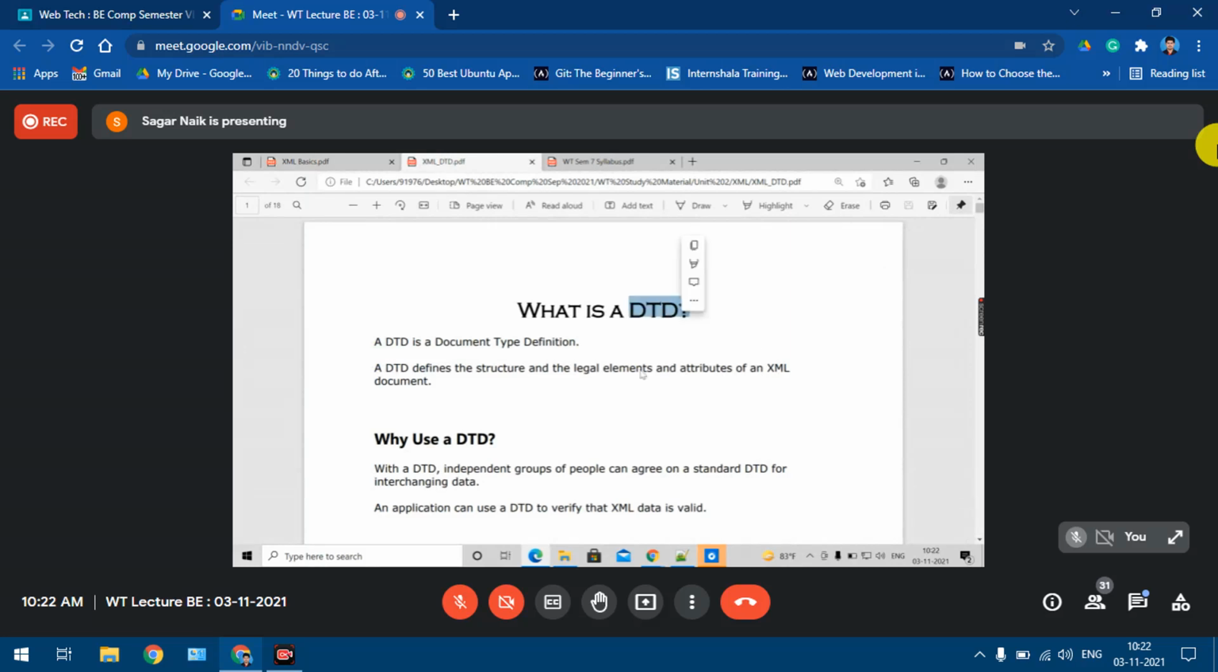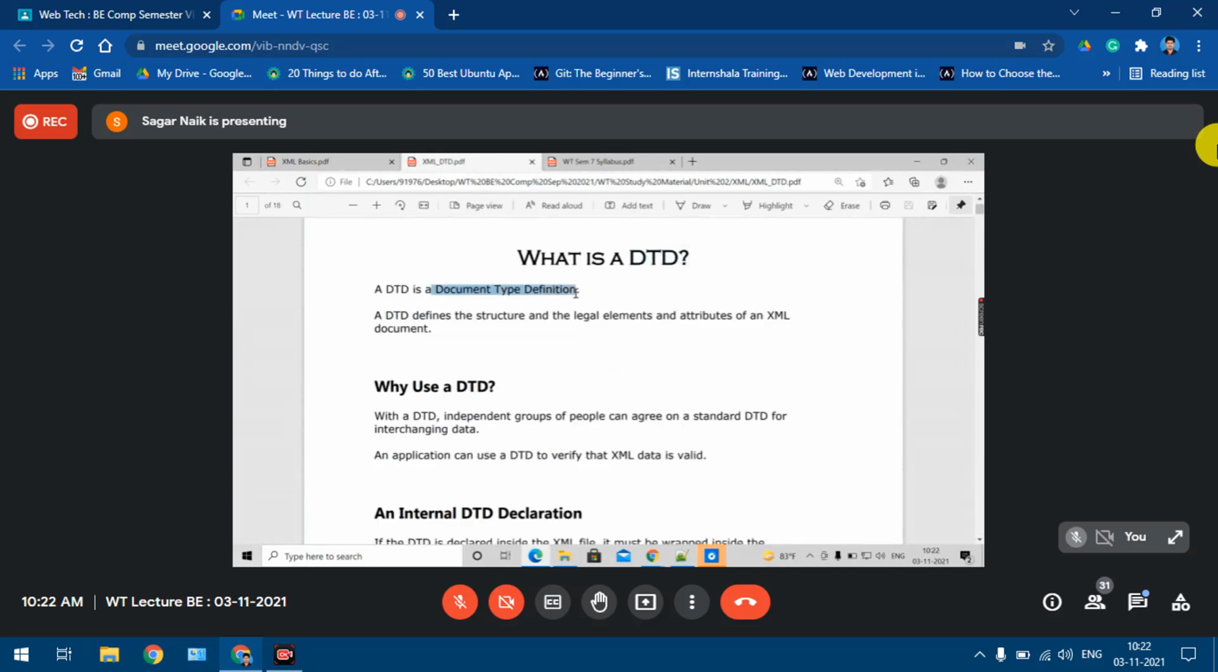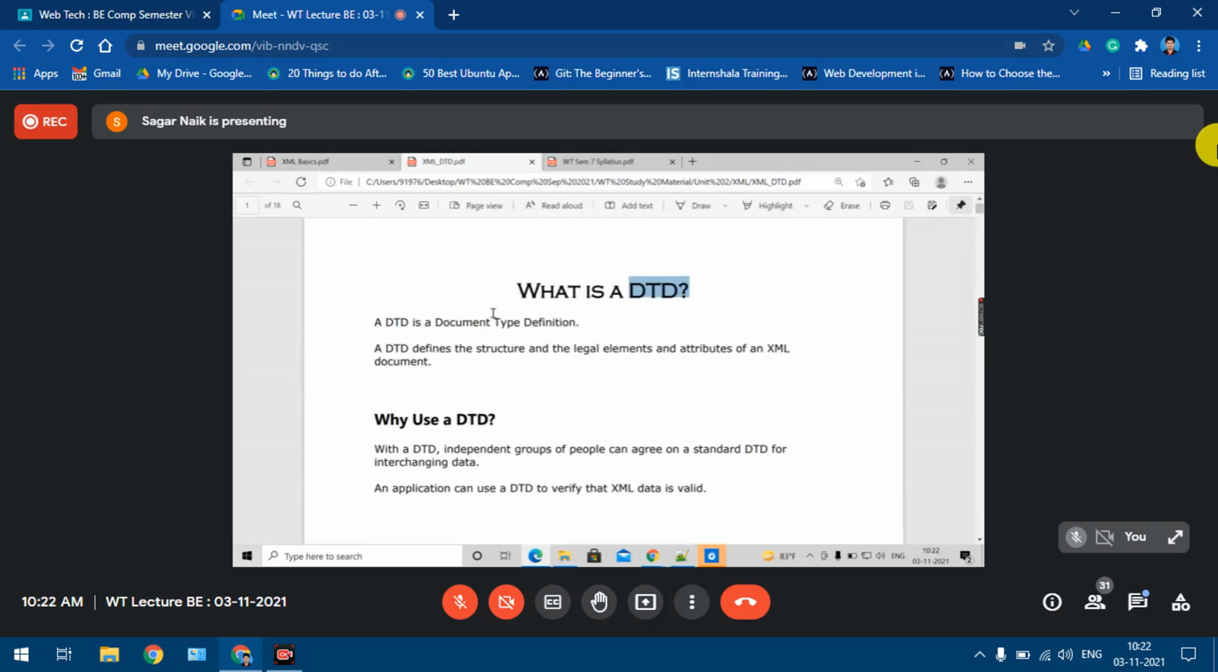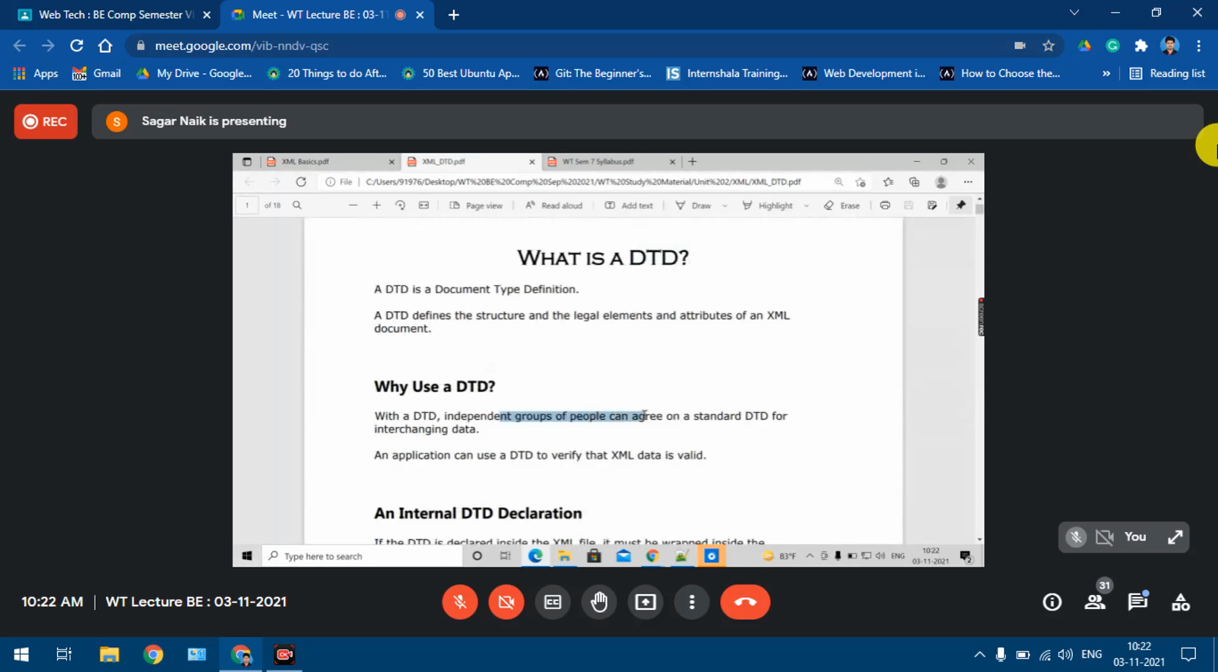document type definition also. Yes or no? Document type definition. So why do we need document type definition? DTD tells us what should be the legal structure of my XML file. The XML file should follow the particular syntax, particular structure. Again, why do we use the DTD? So that independent groups can agree on a particular standard for XML files. This example also I had given to you all.